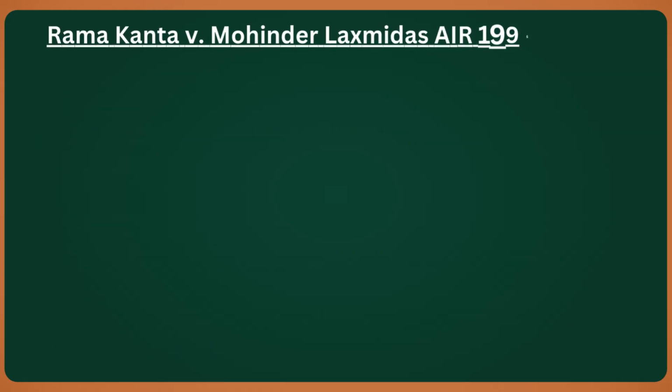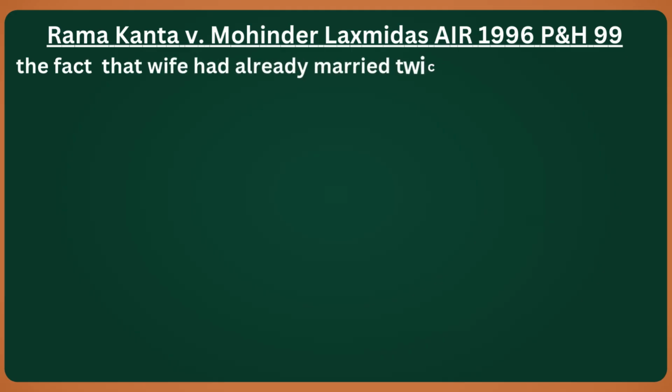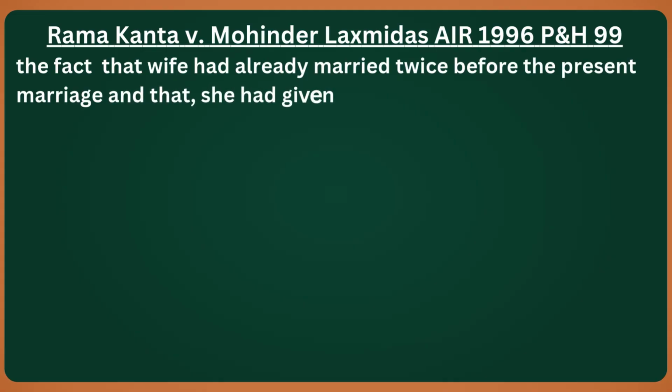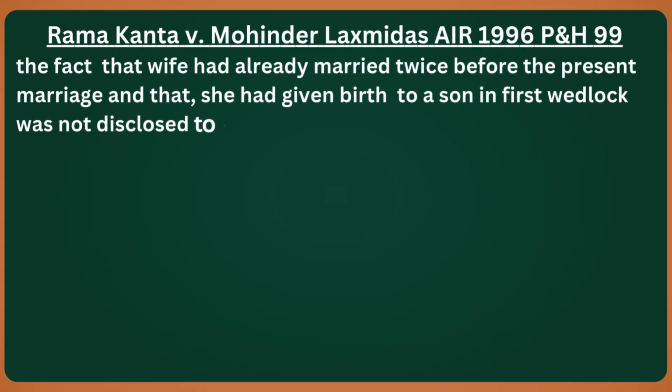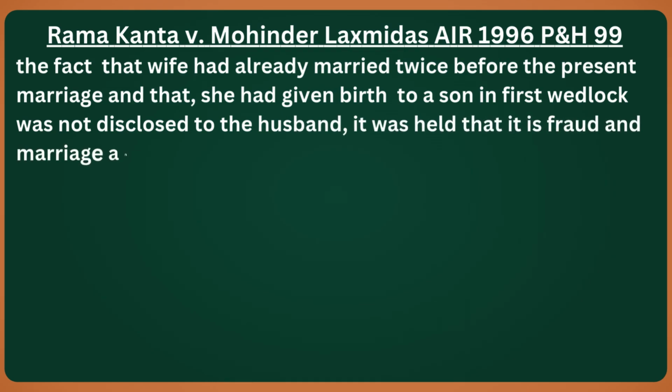In Ramakanta vs. Mahinder Lakshmidas, A.I.R. 1996 Punjab and Haryana High Court, the wife had already been married twice before the present marriage, and she also had a son from her first wedlock. These facts were not disclosed to the husband. The court held that this was fraud, and the marriage was annulled on this ground.